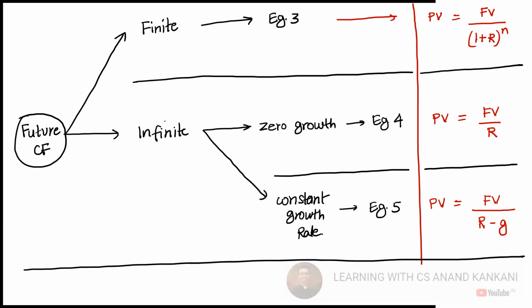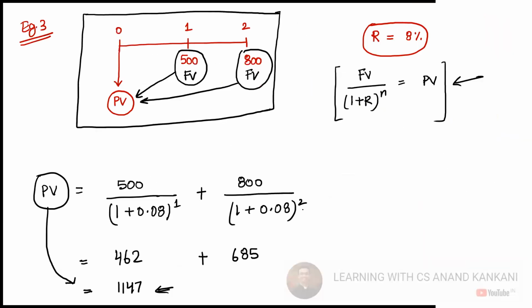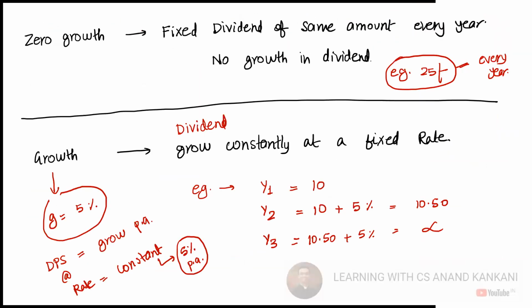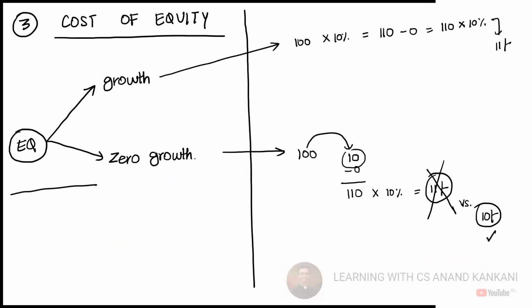Right now, we will focus only on these two formulas, zero growth and constant rate. Which brings me back to the concept of cost of equity, where I said the equity shares have growth or do not have growth.